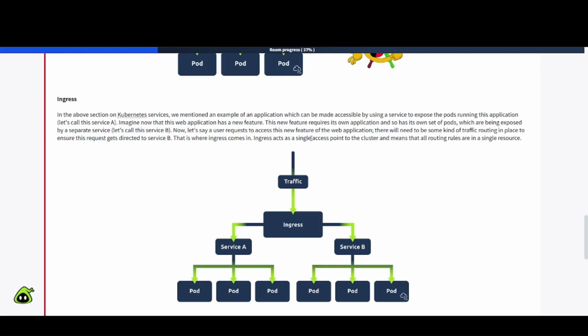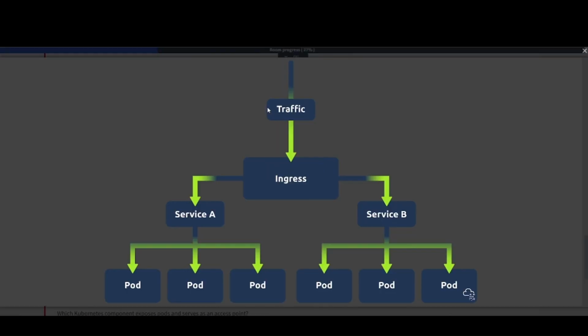Ingress acts as a single access point to the cluster. It means that all routing rules are in a single resource. And here's another graphic of what they have just explained. So the traffic is going to the ingress, and it's going to either service A or service B, and that's going down to those pods there. All right.